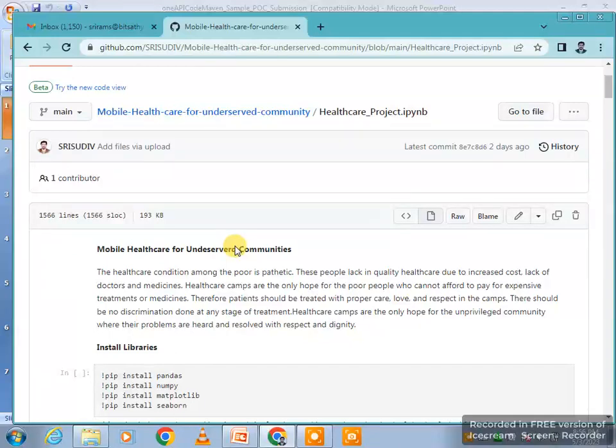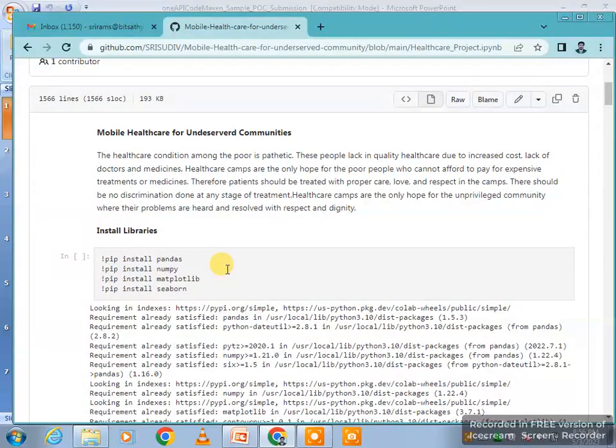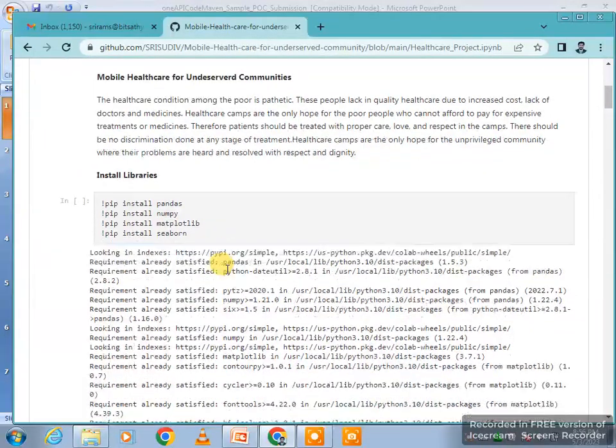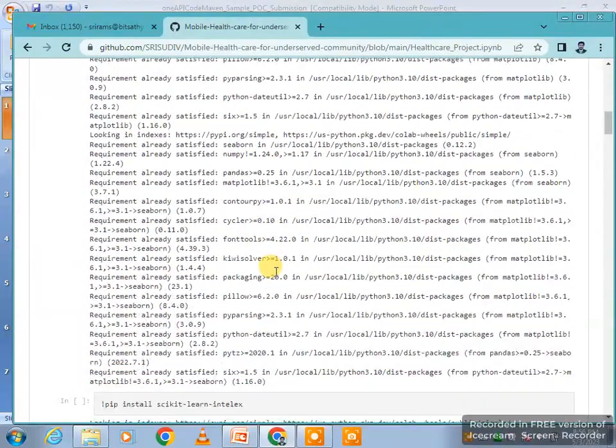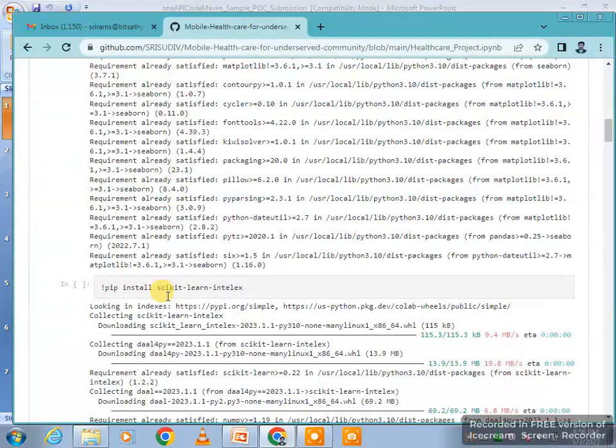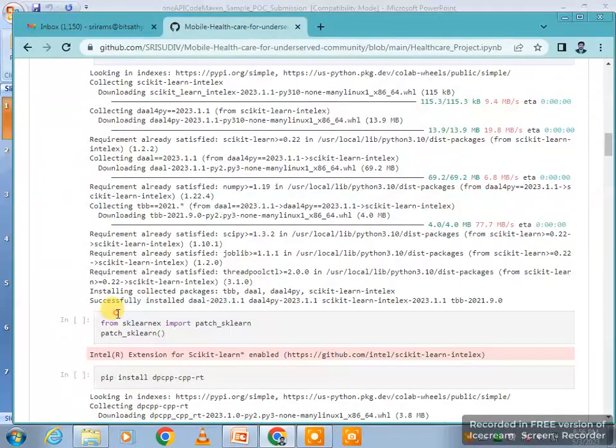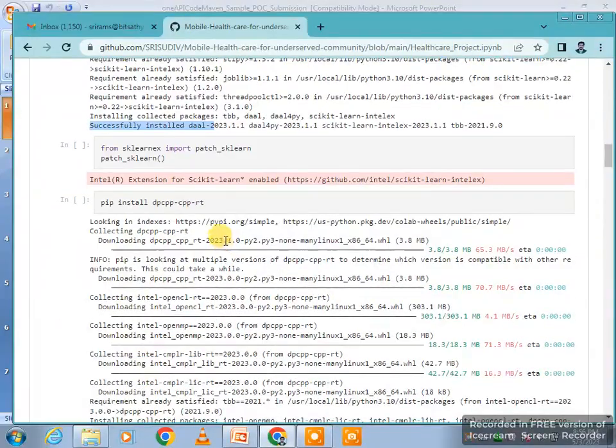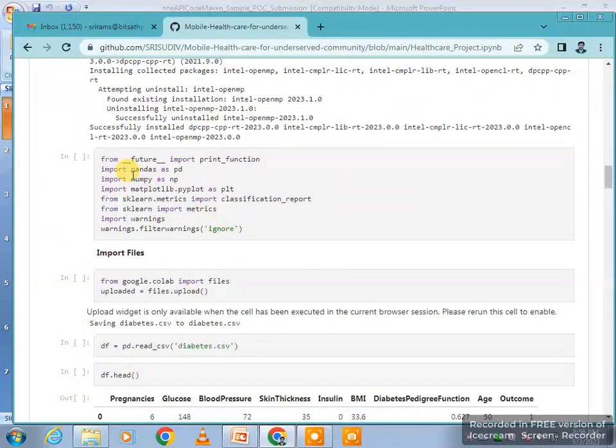First, we install all the libraries, and then install the scikit-learn toolkit. After successful installation, we import pandas as pd and import numpy as np. Then I have imported my file from my system.